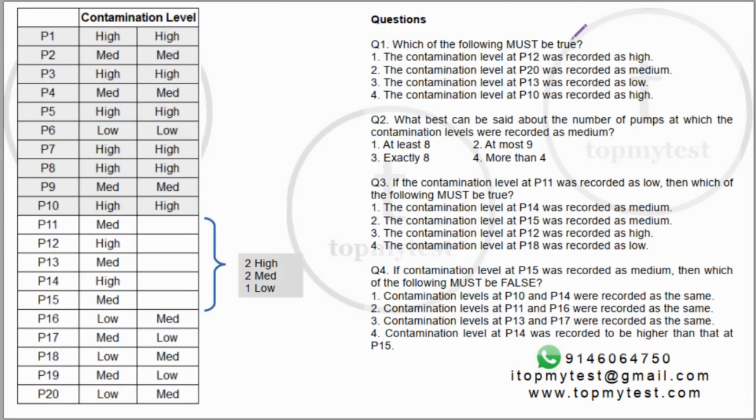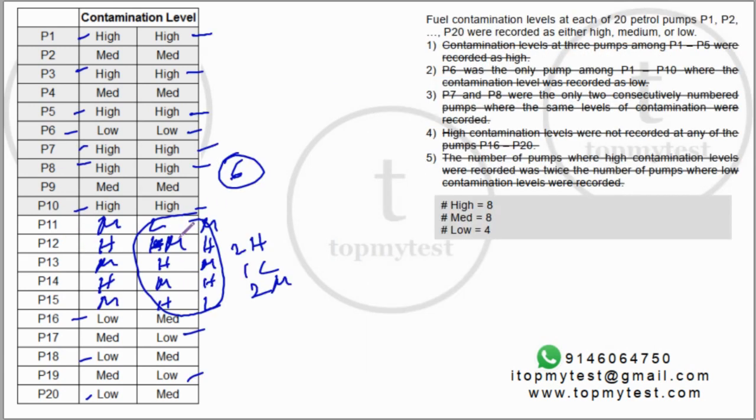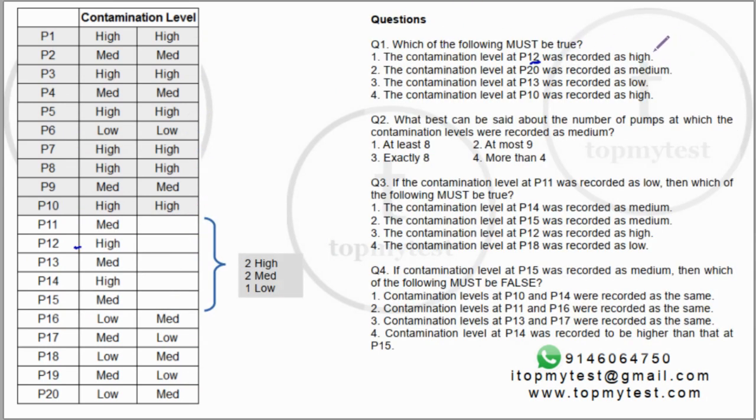Okay, which of the following must be true? Definitely should be true. P12 was high. Now in this case it was high, but as we saw in the other case, it need not always be the case. P20 was recorded as medium, not necessarily. P13 was recorded as low, again, it can be medium or low if it was this scenario. So the fourth statement must be correct. P10 was recorded as high. This is definitely true. Option 4.